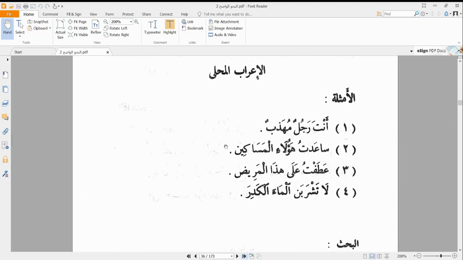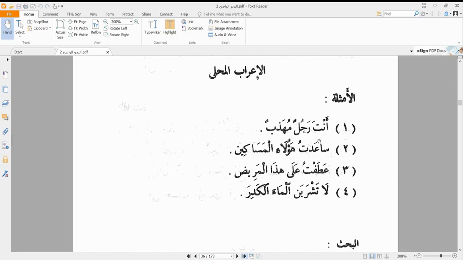Let's look at our first example. Anta rajulun muhadhab. If you can remember our mubtada' wa khabar, we have something that is ma'rifa as the mubtada' and something that is nakira as the khabar. In this case, we have rajulun as our khabar and anta starting the sentence. You are a civilized man. That's the meaning of the sentence.